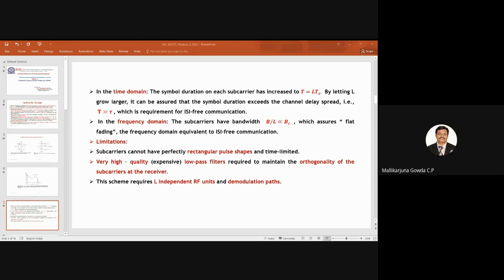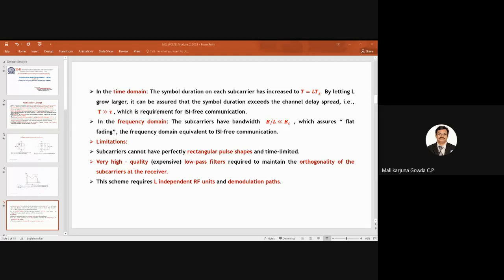How do I interpret in the time domain? As I said, the symbol duration on each subcarrier has increased to T equal to L into Ts. So by making the value of L large, what is going to happen? The value of T is also going to increase. That assures that the symbol duration will exceed the channel delay spread. With that, I say it will meet the requirement for intersymbol interference free communication.